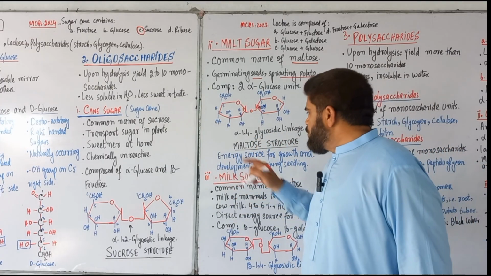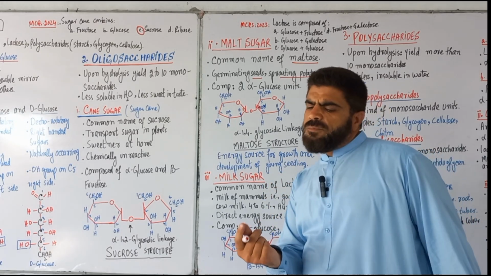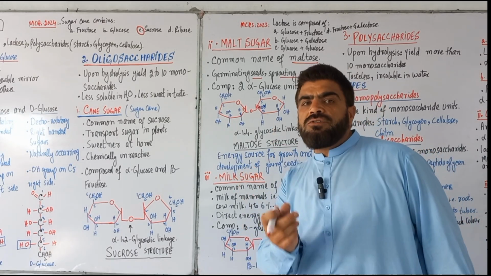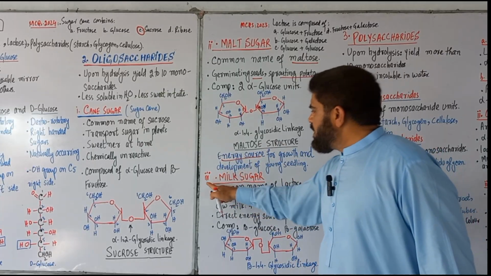Maltose acts as the energy source for the growth and development of young seedlings.